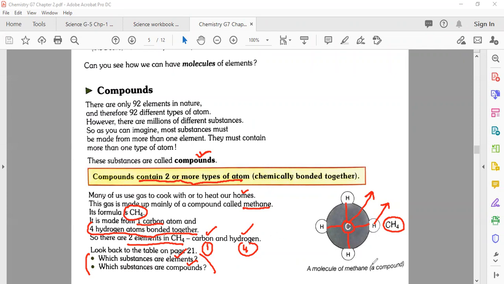A molecule of methane, a compound. If you say CH4, that is a molecule, and here you also name it a compound, because in this compound we see different elements, their atoms joined with one another, making chemical bonds.